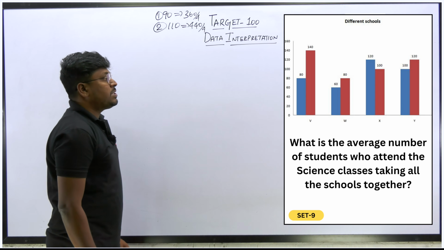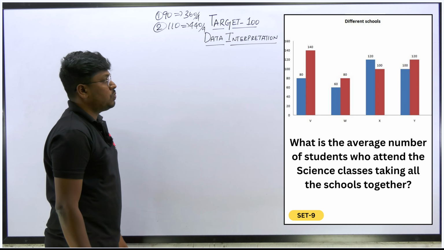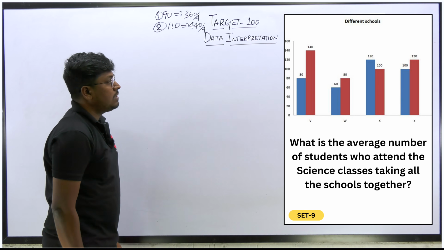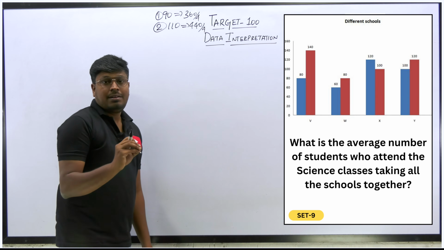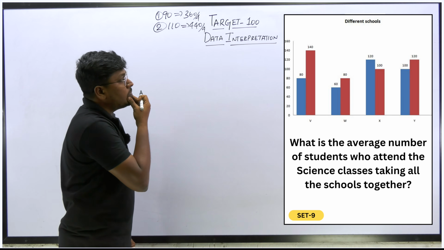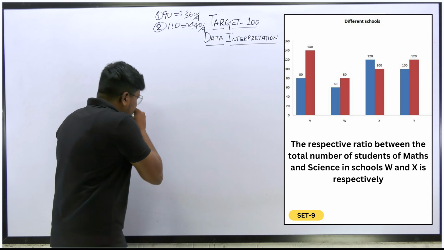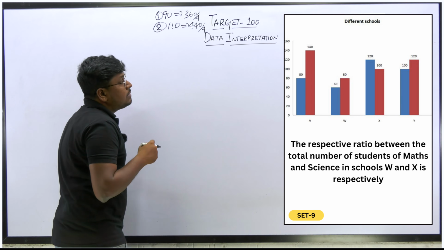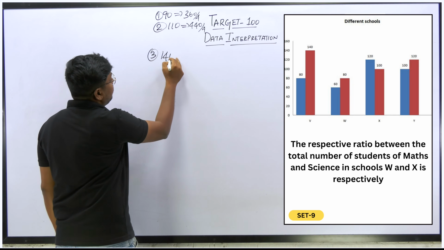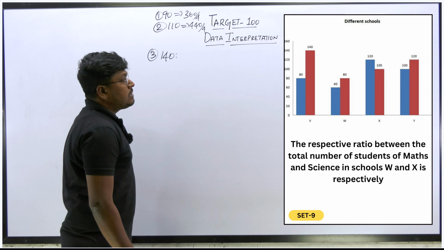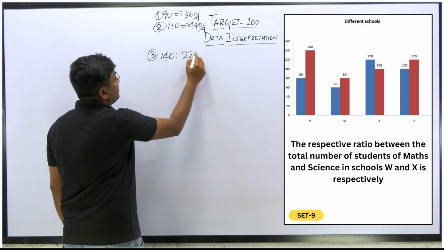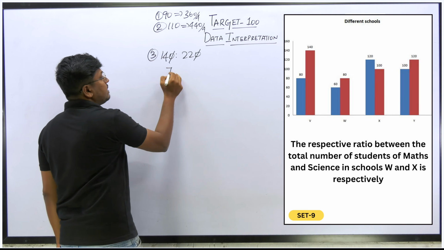So third question, the respective ratio between the total number of students of max and science in school W and X respectively. So we have to find the ratio between max and science in some particular schools, right? So max and science in W, so 140. And in school X max and science, so 120 plus 100 will be 220. So now we have to find 7:11.